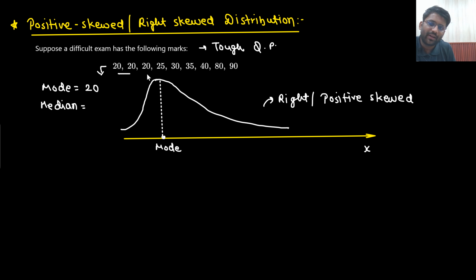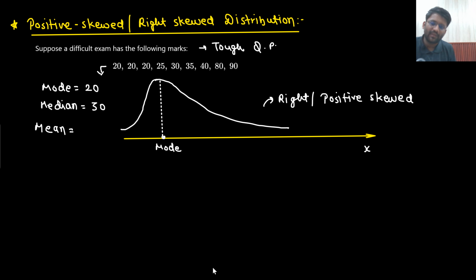Sir, for the median, I need to find the middle number. 4 people here and 4 people here, so the median number is 30. You can see the number of terms. Number of terms are 9, so 9 plus 1 divided by 2, the fifth term will be my answer. So median is 30. And what will be the mean?